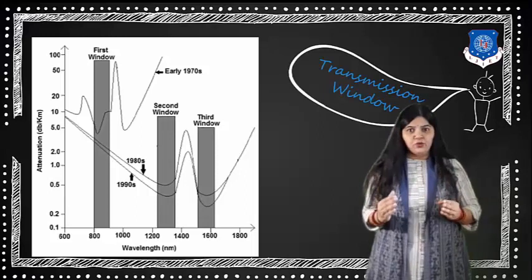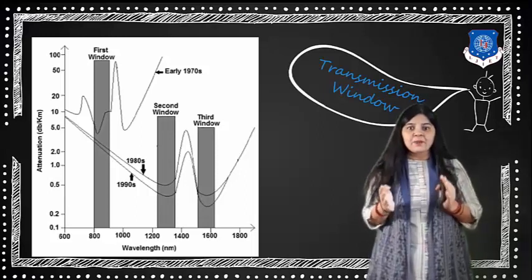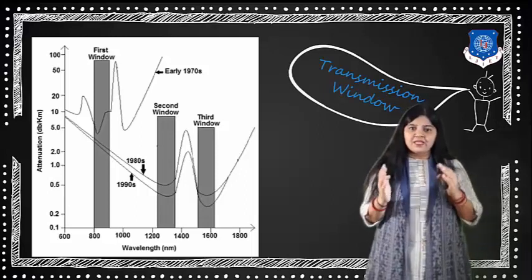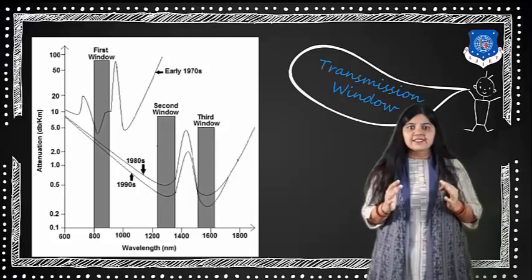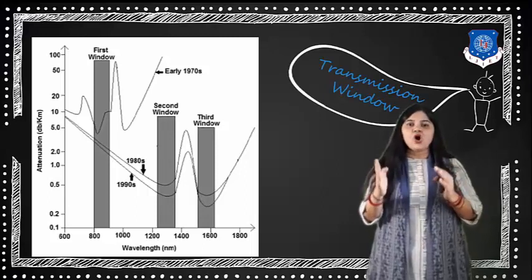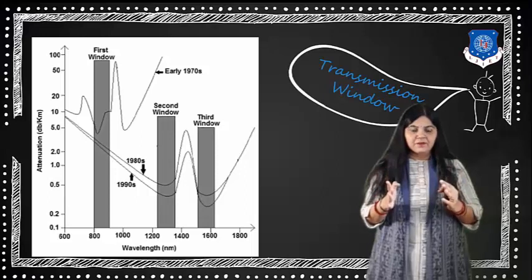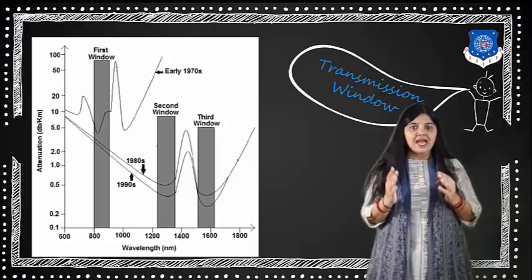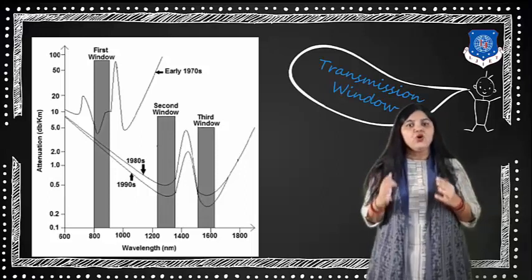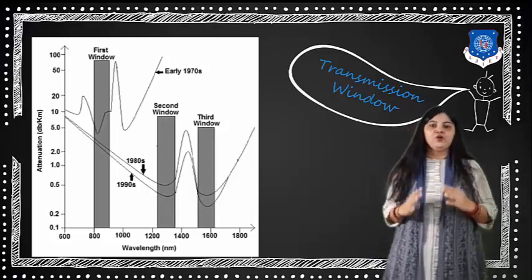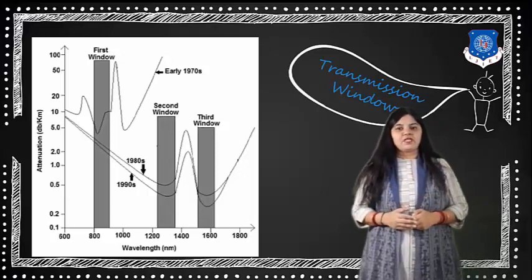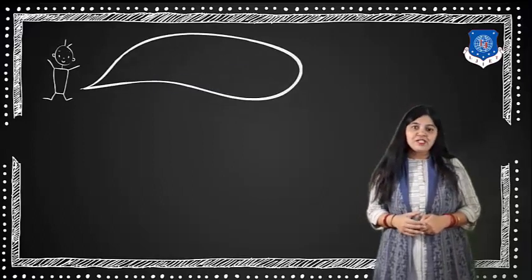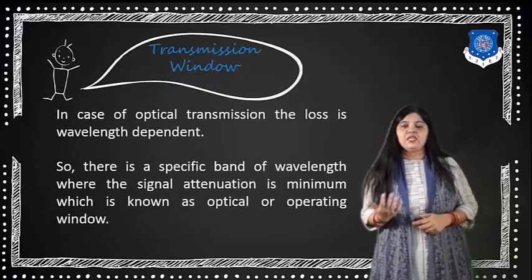So the window which provides the minimum attenuation is selected for the transmission of the optical signal. It is considered the optical window, or the operating window, for transmitting the optical signal. Now we will see this in detail.